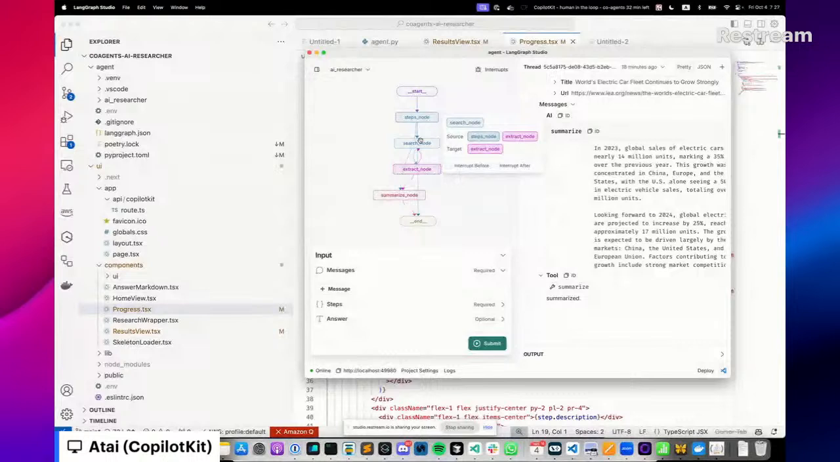Even when you do that, agents still don't tend to work well enough, which is why you need these runtime human in the loop controls, to allow the agents and the human to work side by side rather than autonomously. And that's where CopilotKit really comes in.